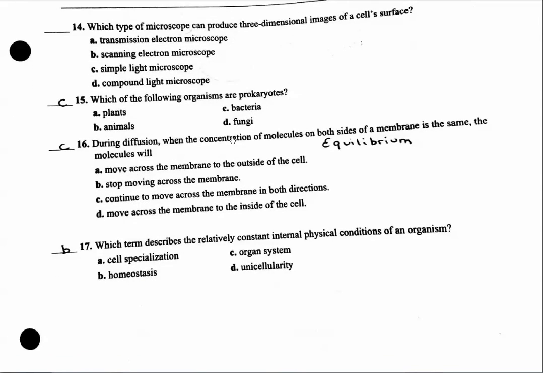All right, which of the following organisms are prokaryotes? Plants, animals, and fungi are all eukaryotes, guys. So bacteria are prokaryotes. During diffusion, when the concentration of molecules on both sides are the same, the molecules will, well, if they're equal on both sides, guys, what you have is a situation that's called equilibrium. Okay, so if they're equal on both sides, that doesn't mean nothing's going to move. They're going to be moving, but there isn't going to be a net movement, meaning nothing's going to be moving completely to the right or everything's going to be moving to the left. Things are moving equally to the right and to the left at the same time. And the answer, therefore, is C.